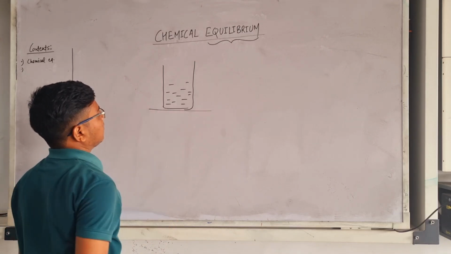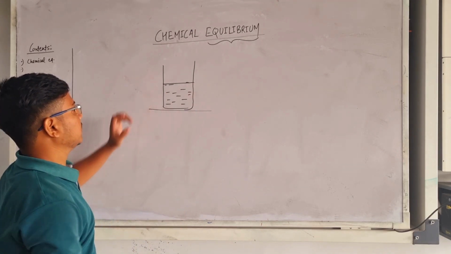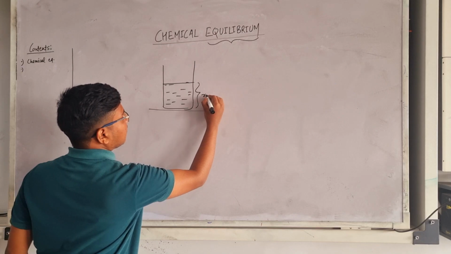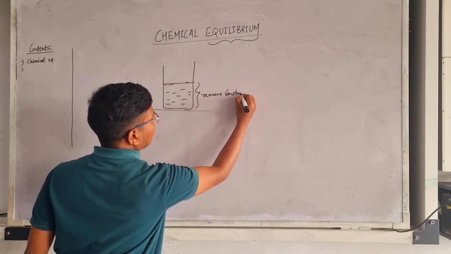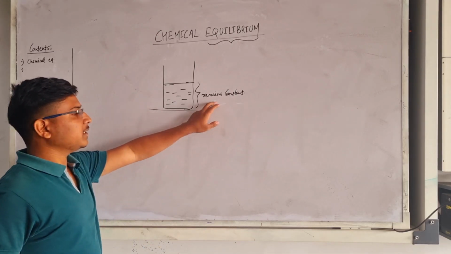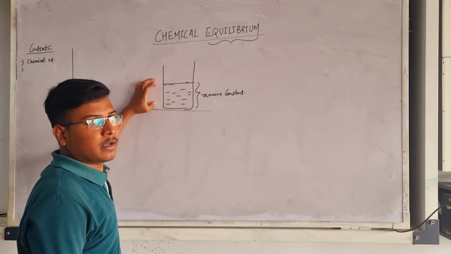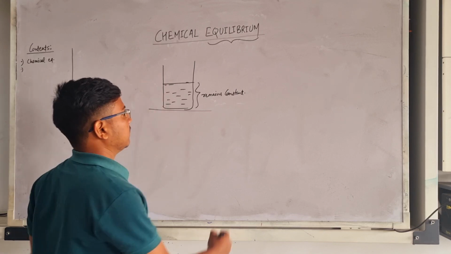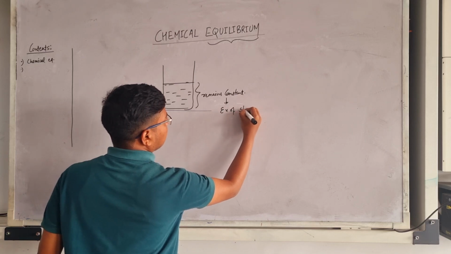So what happens? The level of the water in this beaker remains constant. So we can say that it is in equilibrium, but what type of equilibrium is it? It is static equilibrium. This is an example of static equilibrium.